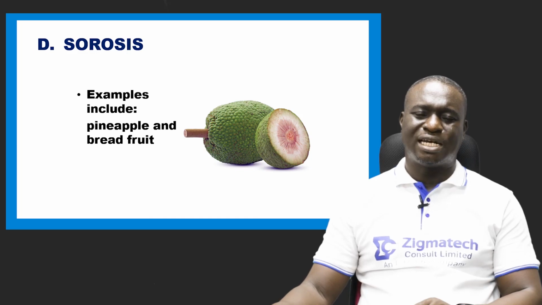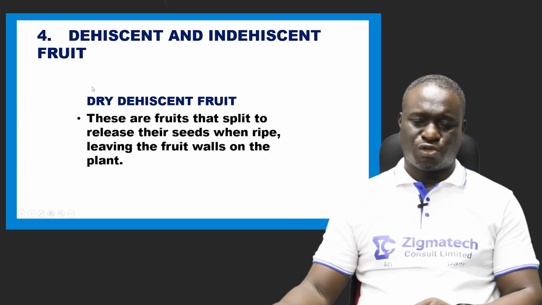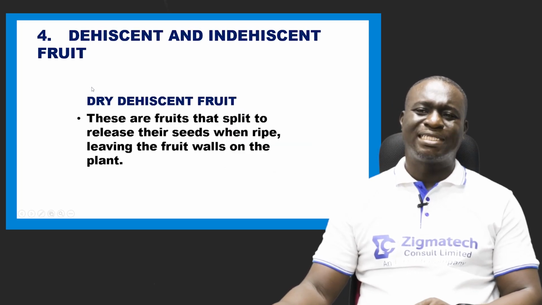You can see it on the screen, that's the breadfruit. We also have pineapple. They are referred to as sorosis, so they are fleshy fruits. Now let's move to the dehiscent and the indehiscent fruit.